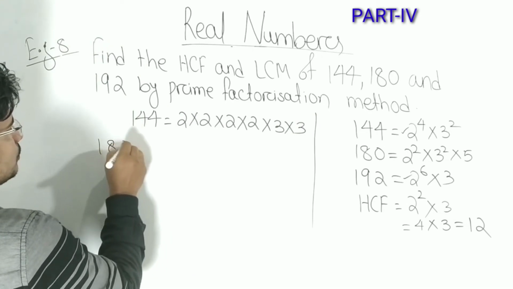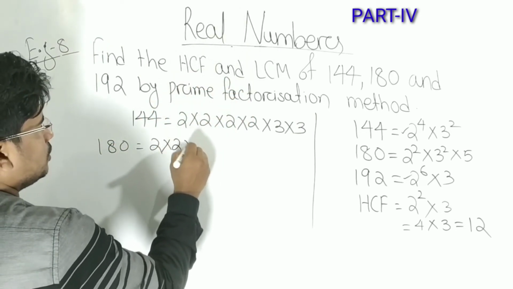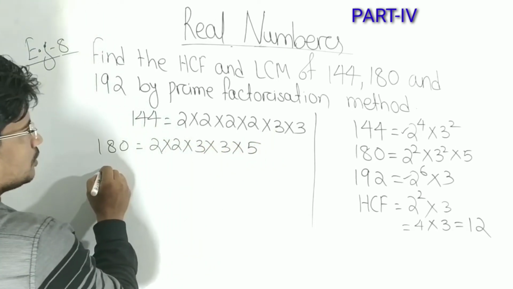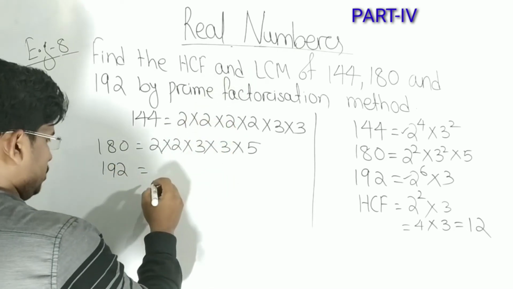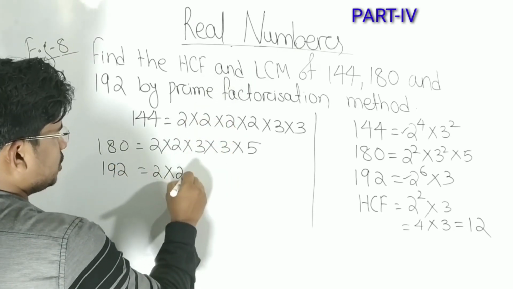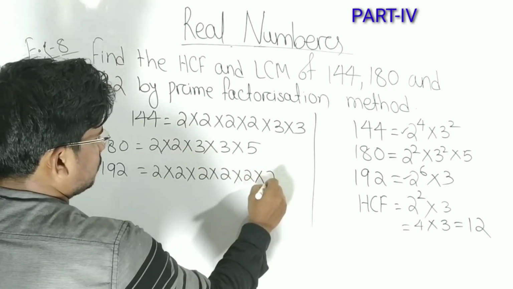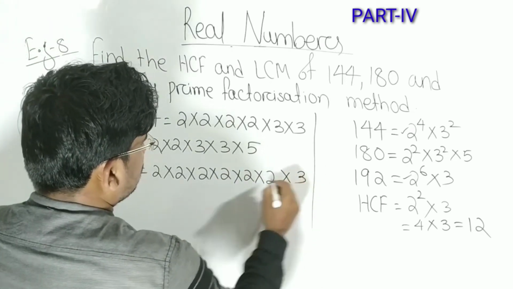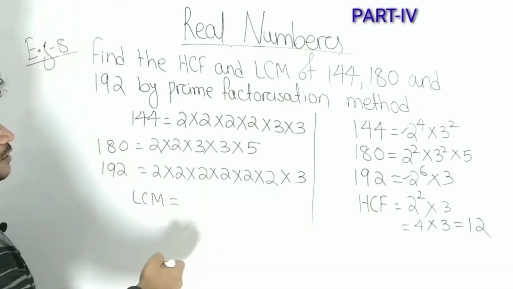Now 180, 2 square, 3 square into 5. Now 192, it is 2 to the power 6, 6 times 2, into 3.